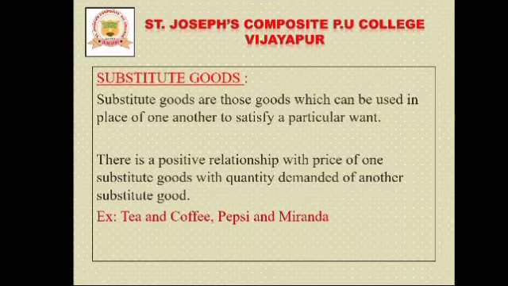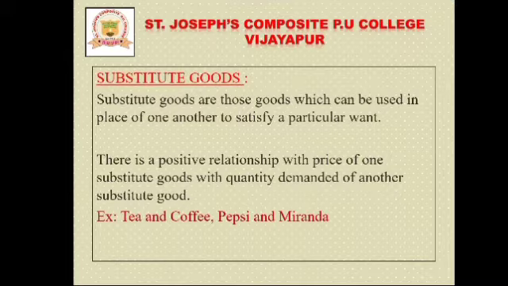Substitute goods are those goods which can be used in place of one another to satisfy a particular want. That means instead of one commodity, we consume another alternative commodity, and that is called substitute goods. Take for example tea and coffee.